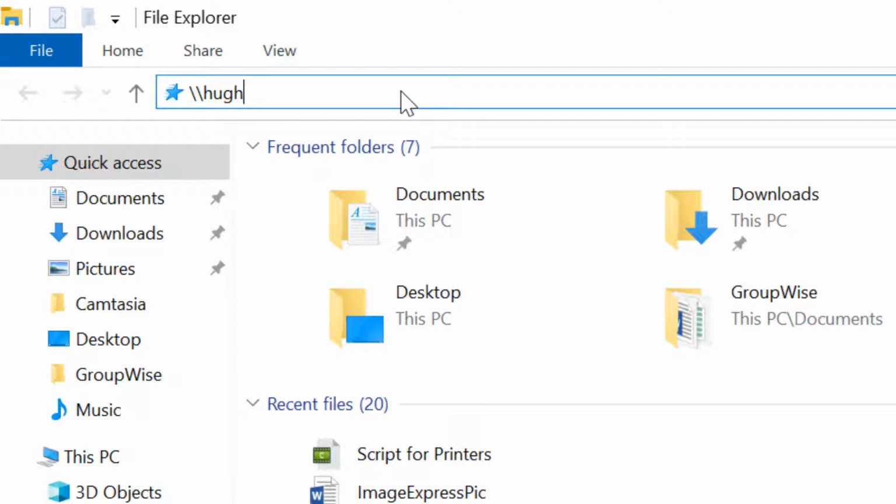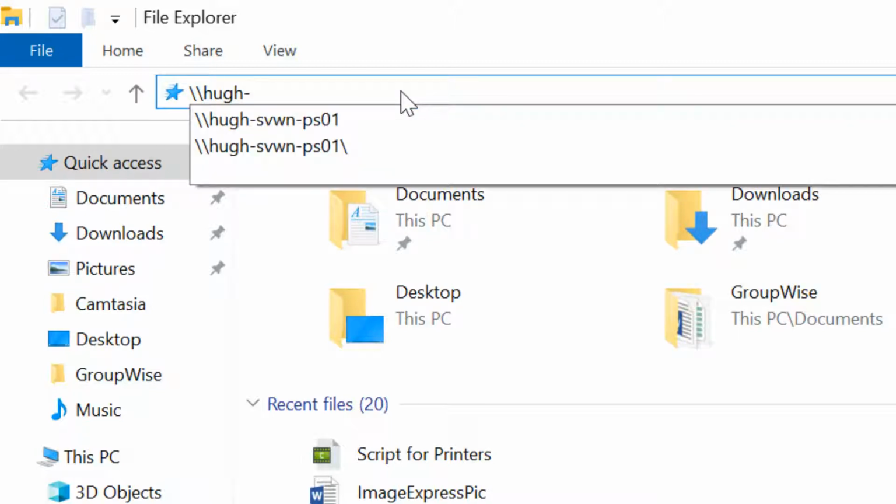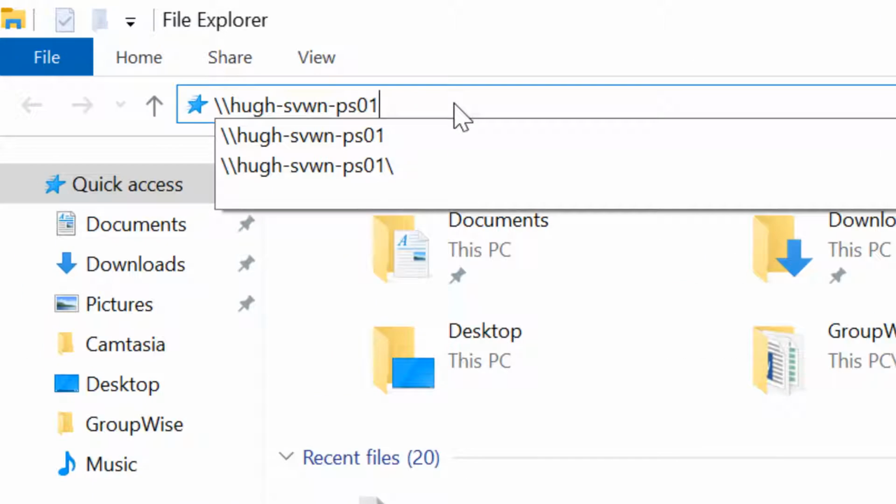//hue or your specific code -svwn -ps01 /. The first part, hue, will be different for each school. That is the only part that is changed. Once you have entered the address, press enter.